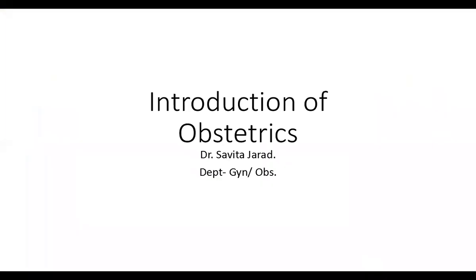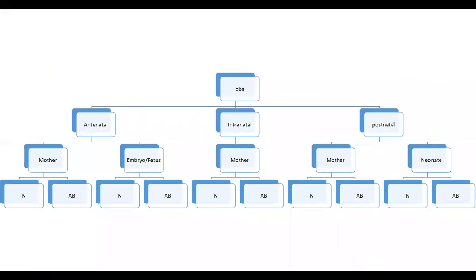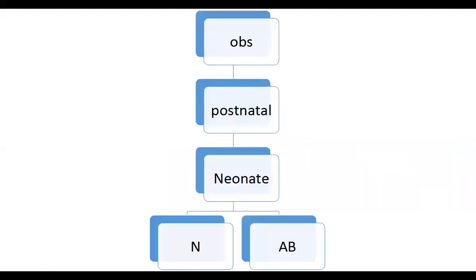Now, again, we are going to continue with the introduction to obstetrics. That is what we are going to see in this part. Postnatal: now we are going to start with the normal neonate. What are the characteristics which are present? Here in postnatal we have seen the mother, normal and abnormal. We have finished that. Now we are going to see the normal neonate. What is normal? What are the criteria which are present?